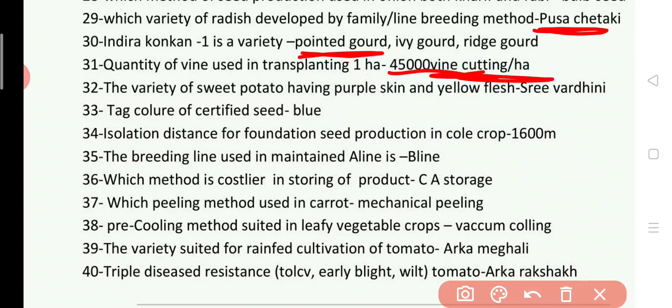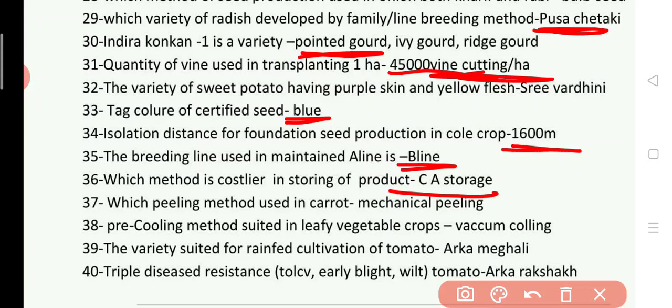The variety of sweet potato having purple skin and yellow flesh is Sree Vardhini. Tag color for certified seed is blue. 34. Isolation distance for foundation seed production in cole crops is approximately 1600 meters. 35. The breeding line used to maintain A line is obviously B line. Which method is costlier in storing of produce? Answer is CA storage method.